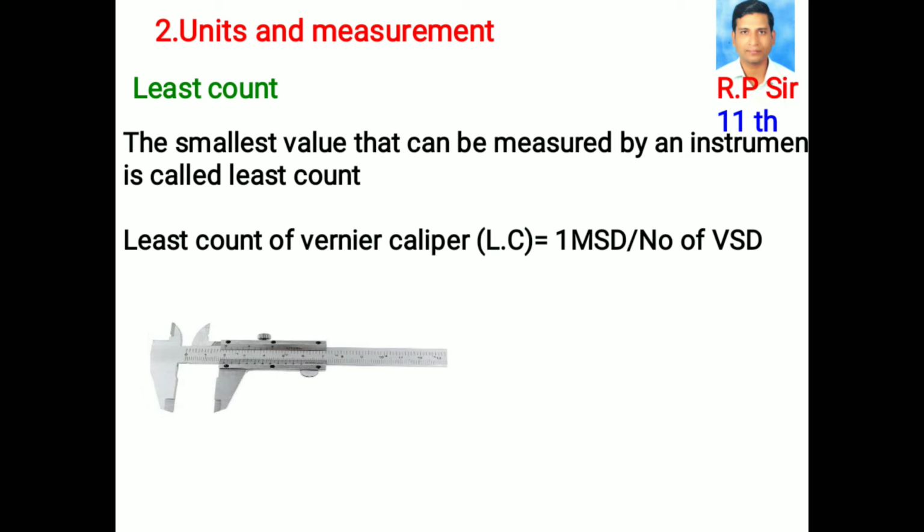In case of vernier calipers, least count LC is equal to 1 main scale division divided by the number of vernier scale divisions. In vernier calipers, 1 main scale division is equal to 1 millimeter, and the number of vernier scale divisions is 10. Therefore, the least count of vernier calipers is equal to 0.1 millimeter.